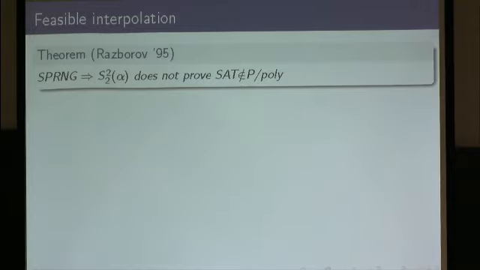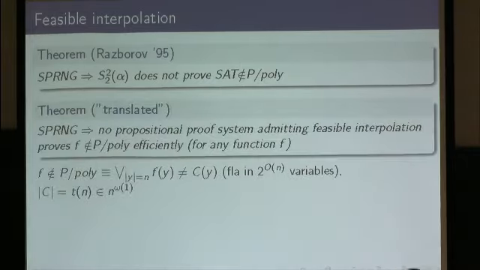I don't want to go into details of this result because I think that it is much easier and much more convenient to work in propositional setting here, where using basically the same kind of proof, the same trick, we can show that no propositional proof system admitting feasible interpolation proves superpolynomial circuit lower bounds efficiently for any function f, where superpolynomial circuit lower bounds are encoded, formalized by these big disjunctions of this form.